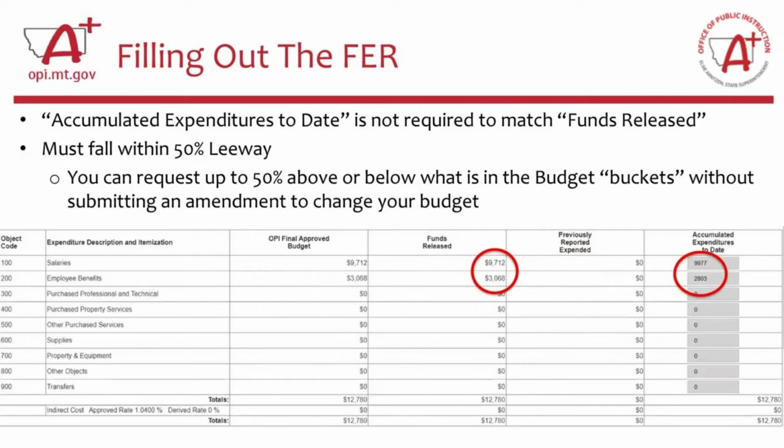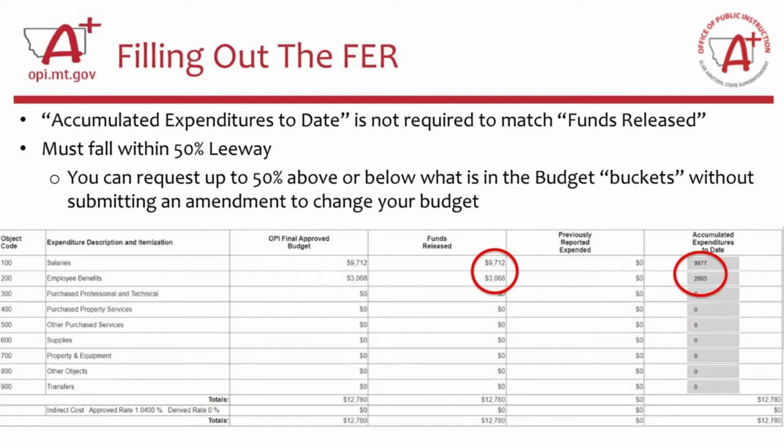And so part of what is happening in this final expenditure report is that you are making accounting or bookkeeping adjustments to make eGrants reporting actually match what is in your internal bookkeeping documentation.